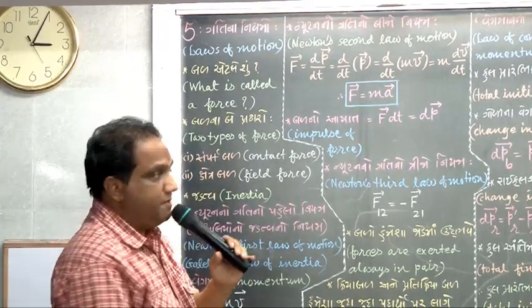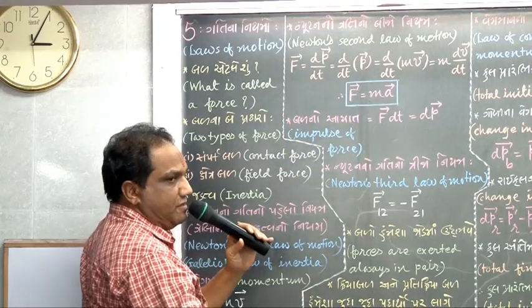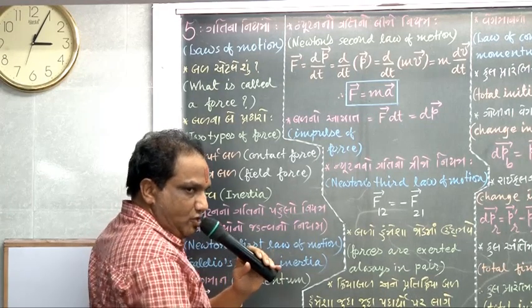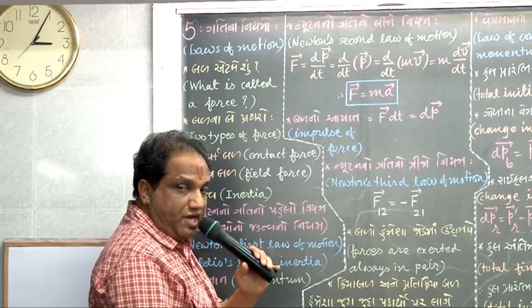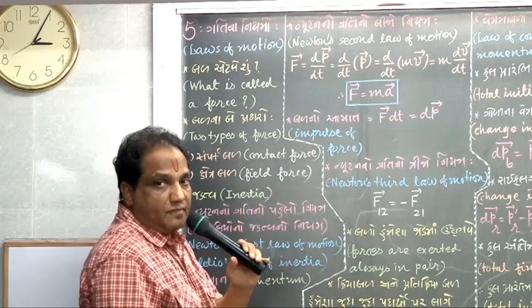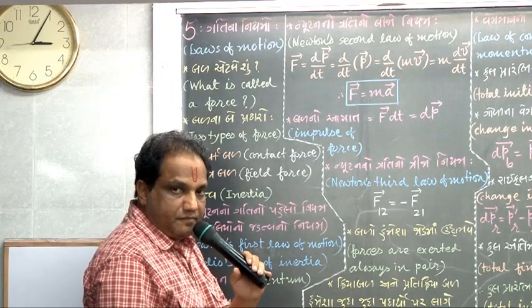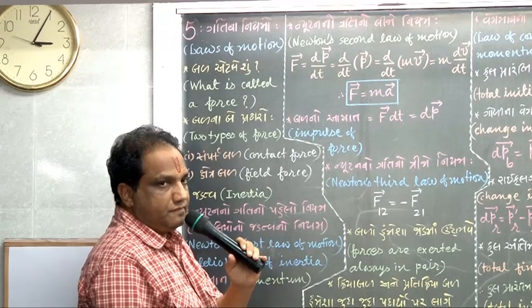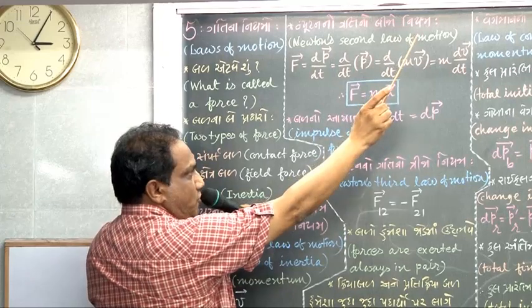Come on, speak it with me. Time rate of change of momentum of a given particle is always equal to the resultant force exerted on it, and the direction of change in momentum is in the direction of resultant force. This very statement is called Newton's second law of motion.